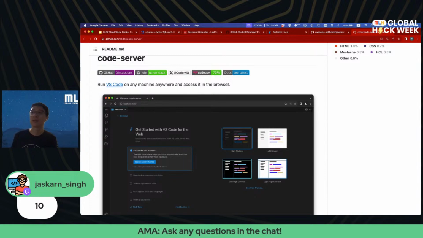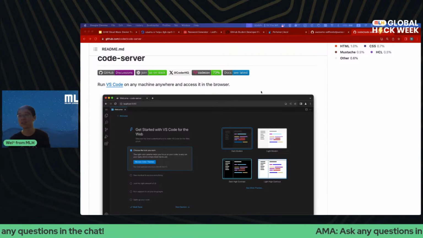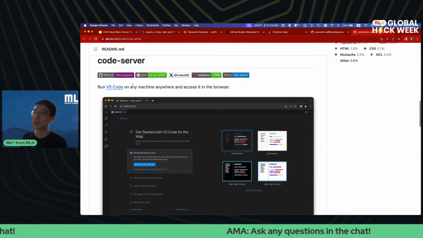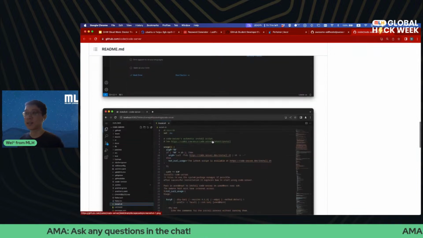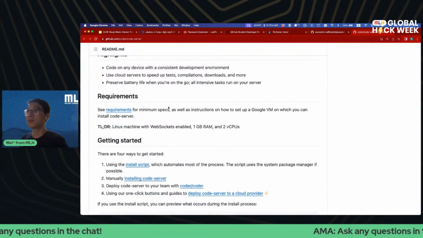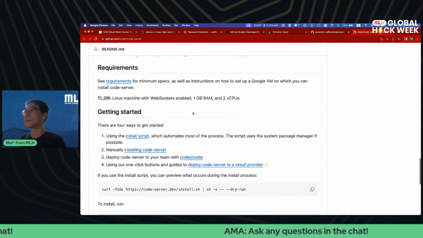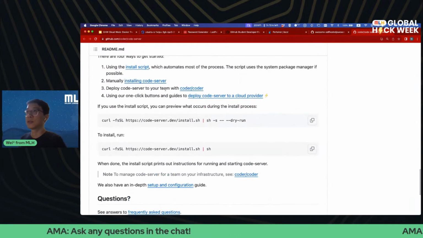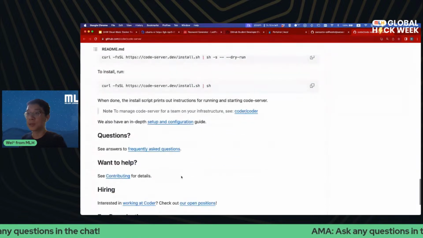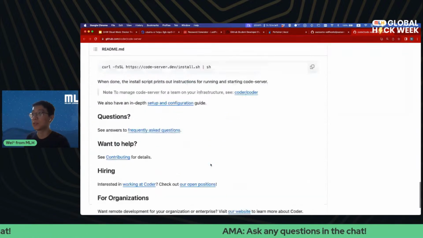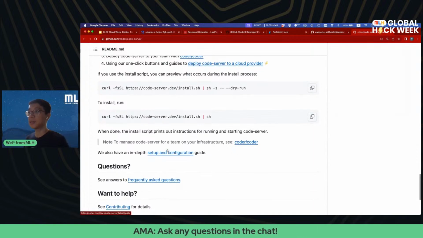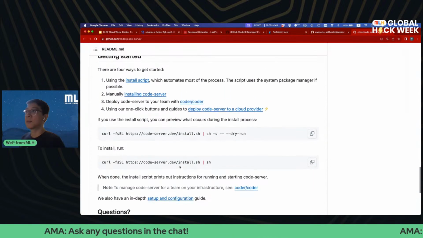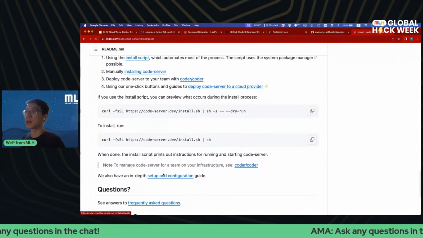This is actually amazing because I can then just use my iPad, right? If I want to code anything, I just pull up my iPad, go to my cloud server, open up my VS Code in the cloud, and go from there, right? Super easy. So let's go through, look at the requirements, install script. So they do have a custom install script, but what I want to do is install it using Docker. So let's see if there are some options to install it through Docker.